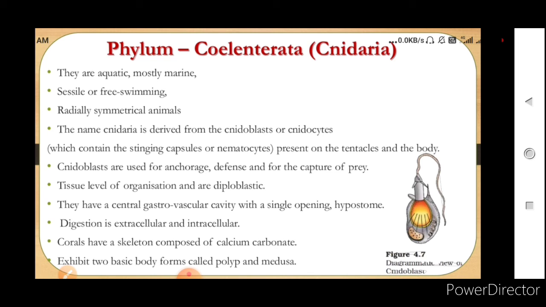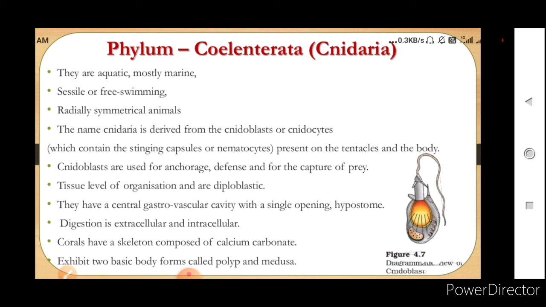Now they have a tissue level of organization, meaning the cells will aggregate and form tissues. They are diploblastic, having 2 germ layers, but the middle layer, that is the mesoderm, is not well differentiated and it is called mesoglea. They have a gastrovascular cavity with a single opening, that is the hypostome. So you can say that the digestive system here is incomplete, that means it has only one opening. Digestion is extracellular and intracellular both. So digestion will take place inside the cell and in the cavity which is made by the cells.